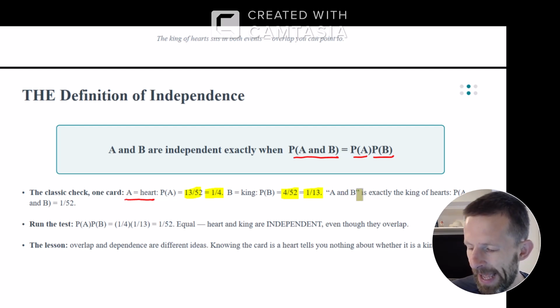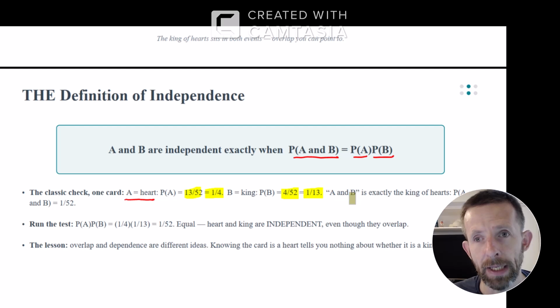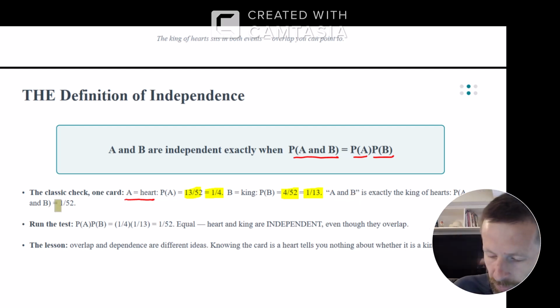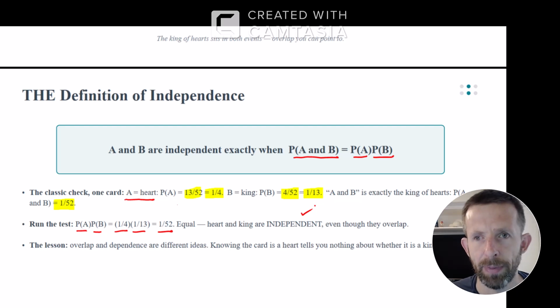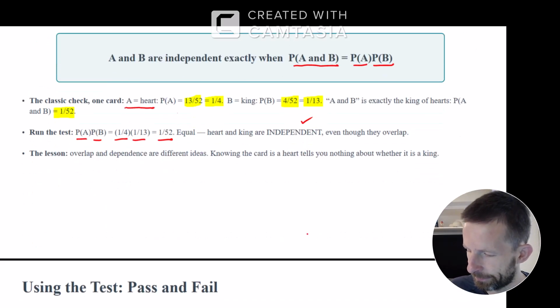And the probability of A and B, so the probability of being a king of hearts, there's only 1 out of 52. So if I multiply that, probability of A, 1/4, probability of B, 1/13 is 1/52nd. So because of that, those two events are independent. So if probability of A times probability of B is the probability of A and B, those two events are independent.